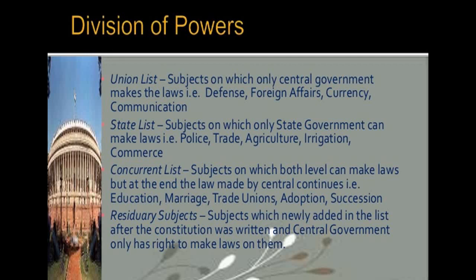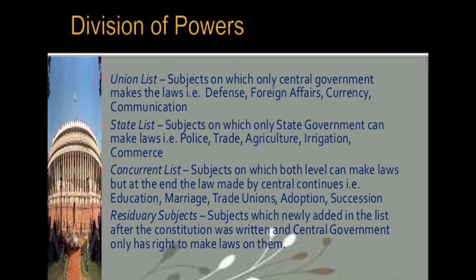lists. First of all, we will discuss the division of power on which it works. In the division of power, it is divided into three categories. First is the union list, second is the state list, and the third is the concurrent list. The union list contains the subjects on which only the central government makes laws. In the union list, the central government makes laws for defense, foreign affairs, currency and communications.